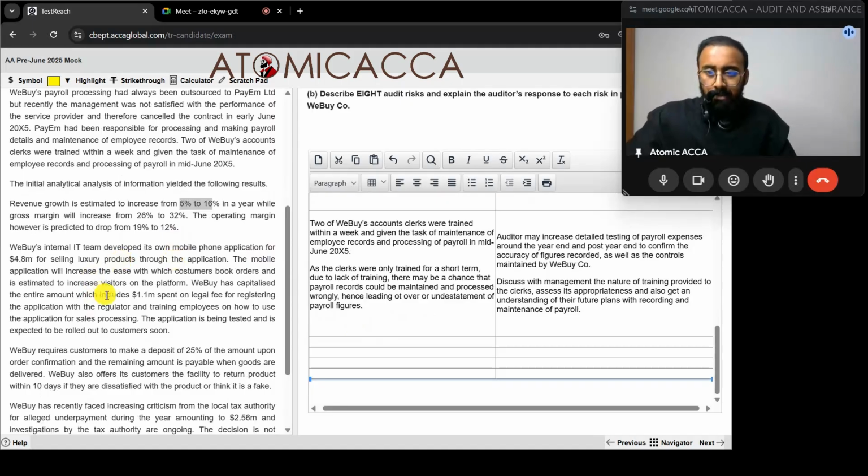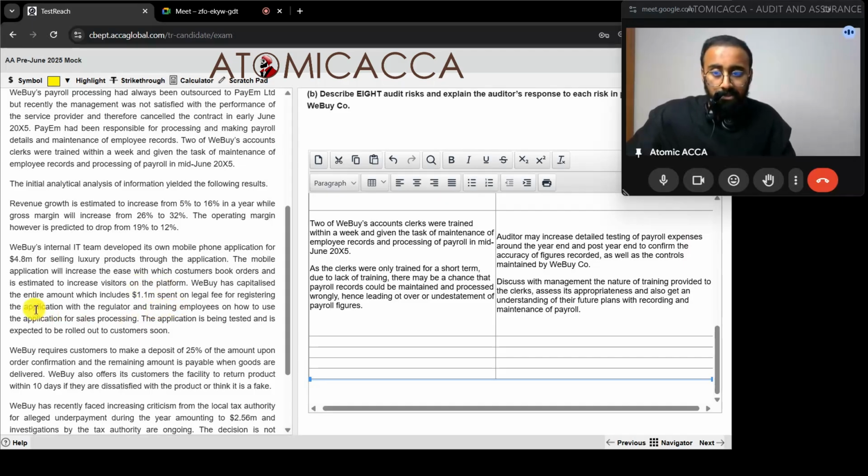WeBuy's internal IT team developed its own mobile phone application for 4.8 million for selling luxury products through the application. Mobile phone application means it's an intangible asset, so you can capitalize this. If this is a research and development thing, you have to bring all that R&D knowledge. The application will increase the ease with which customers book orders, and it's estimated to increase visitors on the platform.